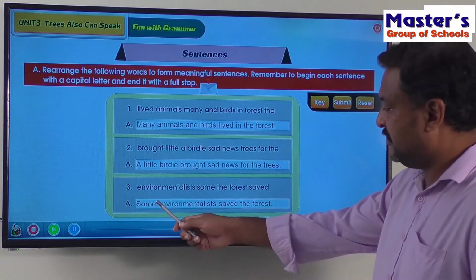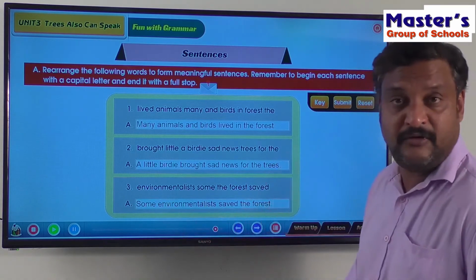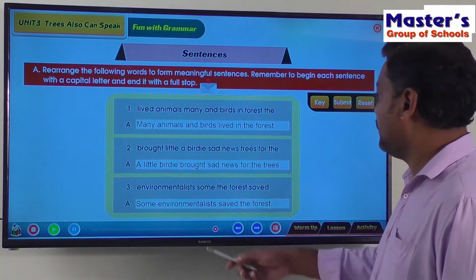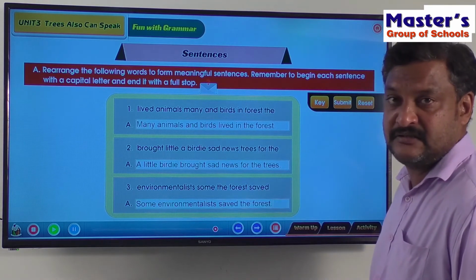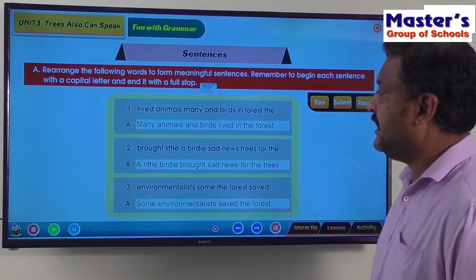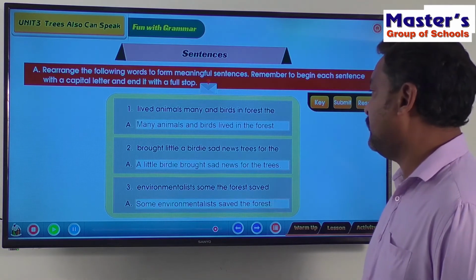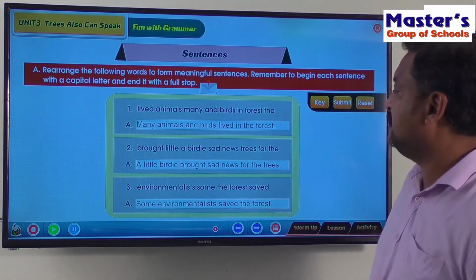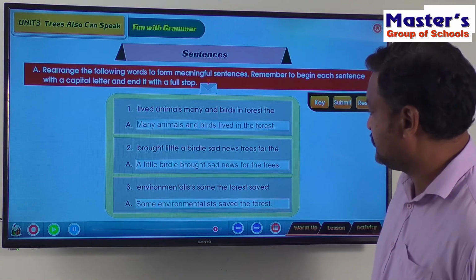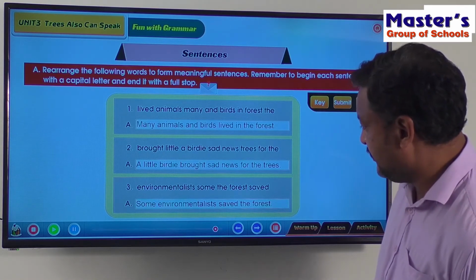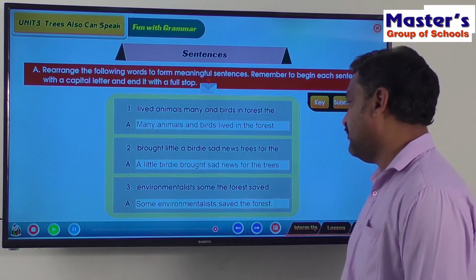So now we have completed all three sentences. The first one is, many animals and birds lived in the forest. Second, a little birdie brought sad news for the trees. Third, some environmentalists saved the forest.